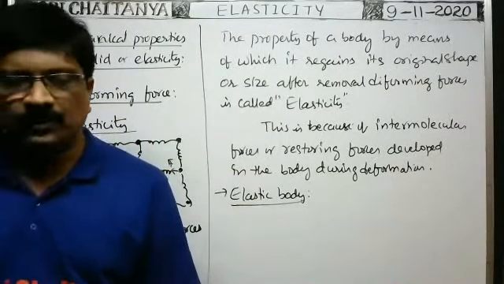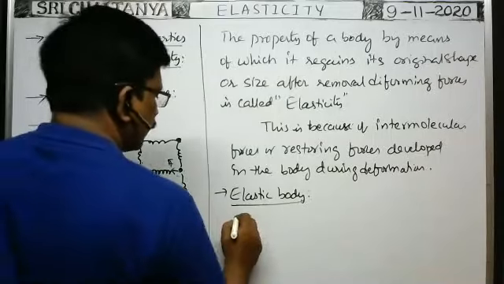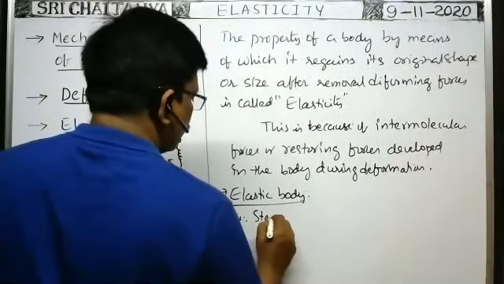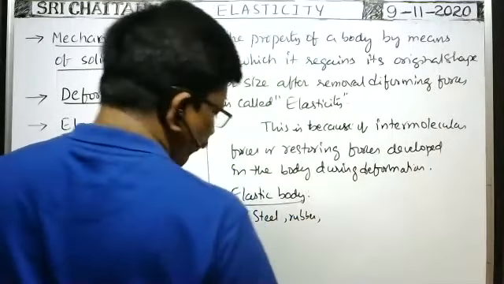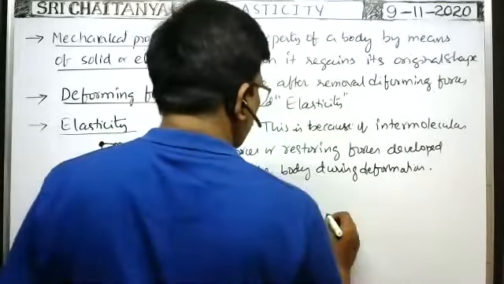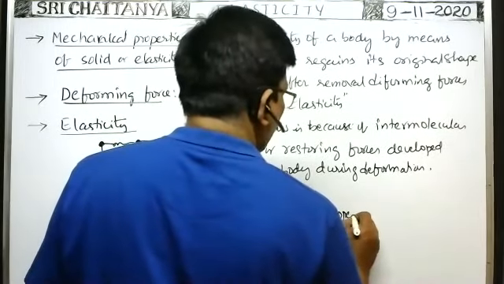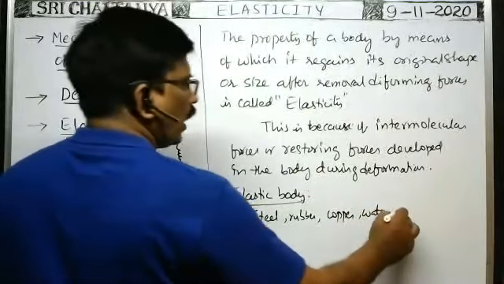So, what are the examples for an elastic body? We can write steel, rubber, wood, copper, water. We can write liquids also: oil, water.